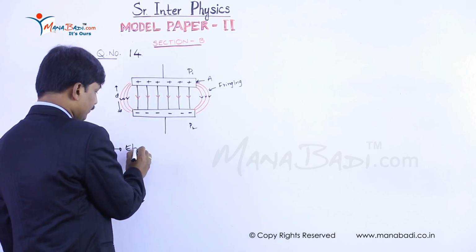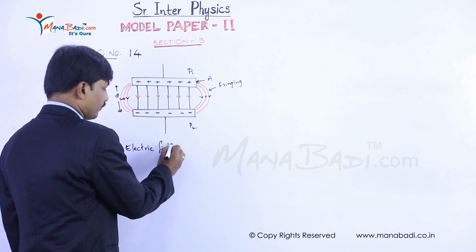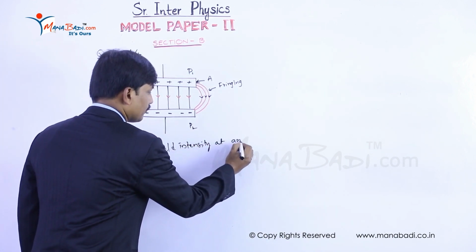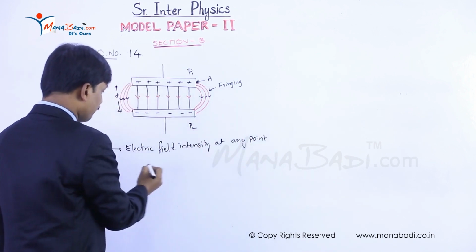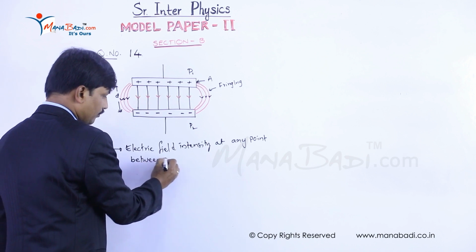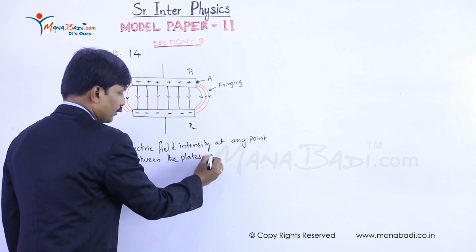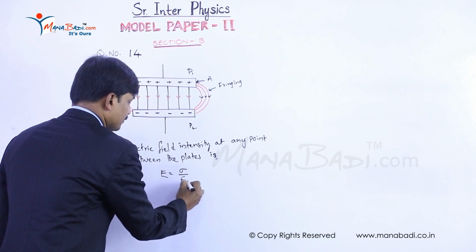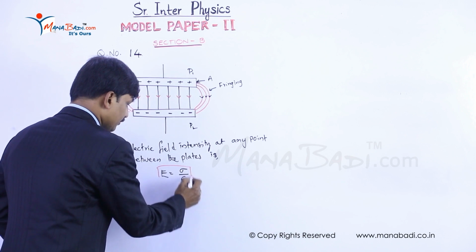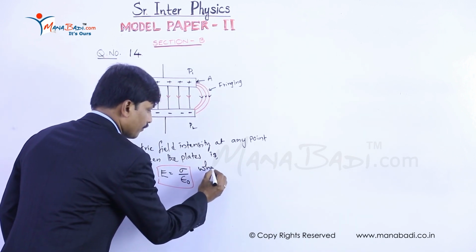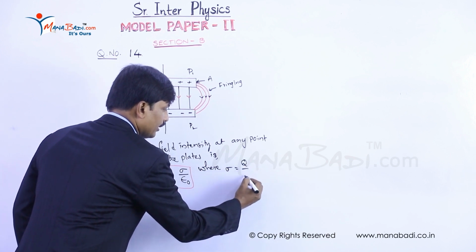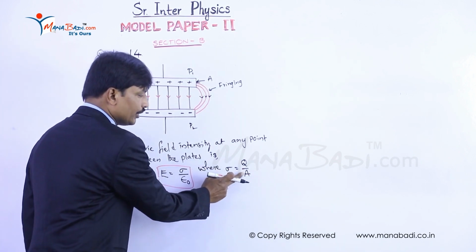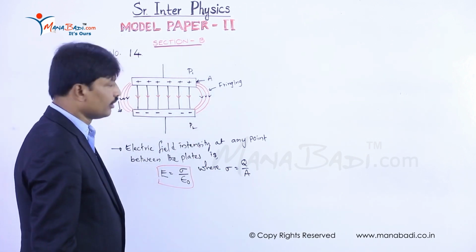Now, the electric field intensity at any point between the plates is E is equal to sigma by epsilon naught, where sigma is Q by A, called the surface charge density, meaning charge per unit area of each plate.